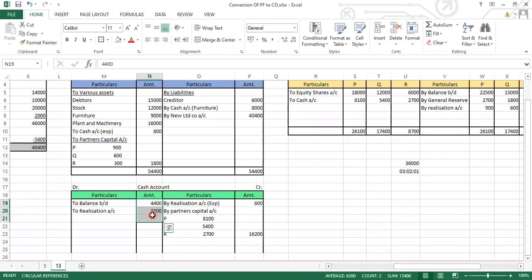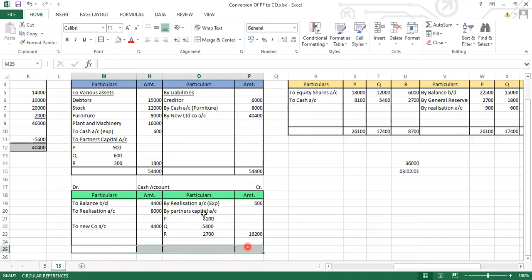It means now the balance that is left in the debit side will go in the new company account. So what will be the entry? Cash account debit, because who is going to give us this cash? This cash will be given by the new company. So to new company account. And what is the balancing figure which we got over here? 4,400. 4,400 is the balancing figure which we got.